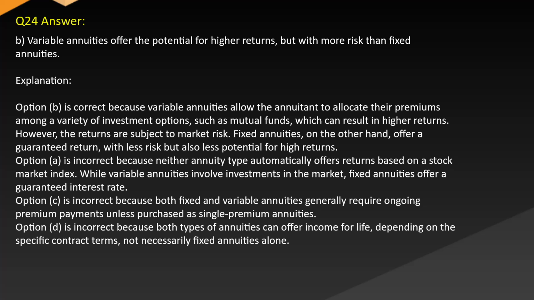Option A is incorrect because neither annuity type automatically offers returns based on a stock market index. While variable annuities involve investment in the market, fixed annuities offer a guaranteed interest rate. Option C is incorrect because both fixed and variable annuities generally require ongoing premium payments unless purchased as single premium annuities. Option D is incorrect because both types of annuities can offer income for life depending on the specific contract terms, not necessarily fixed annuities alone.